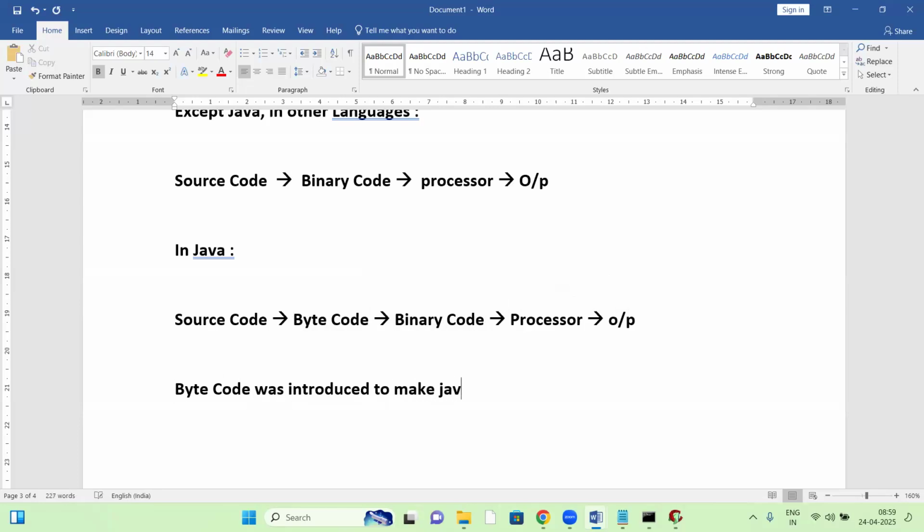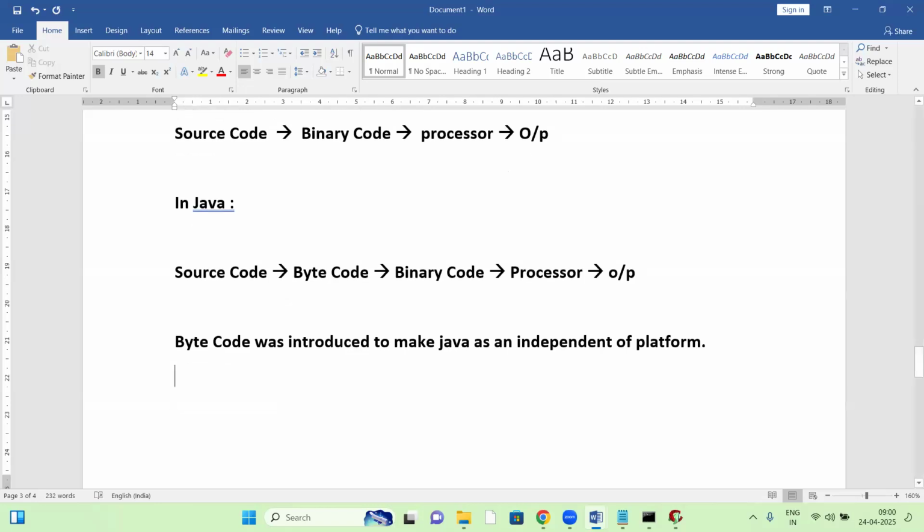Java is independent of platform. How Java is made platform independent, we'll discuss next, in tomorrow's class. I will explain it there. It is a very interesting, wonderful class you can see tomorrow. The reason Java is platform independent, I'll explain tomorrow.